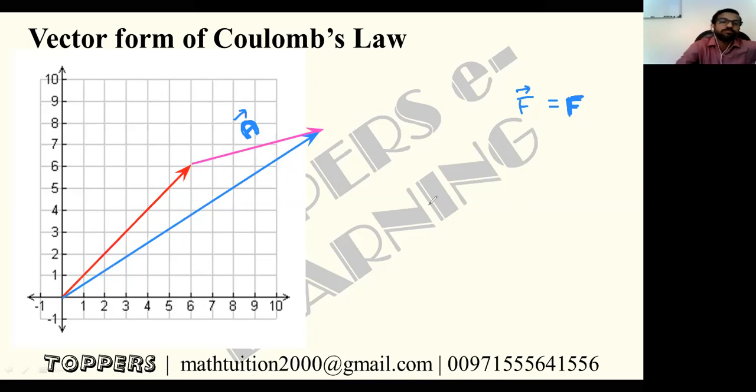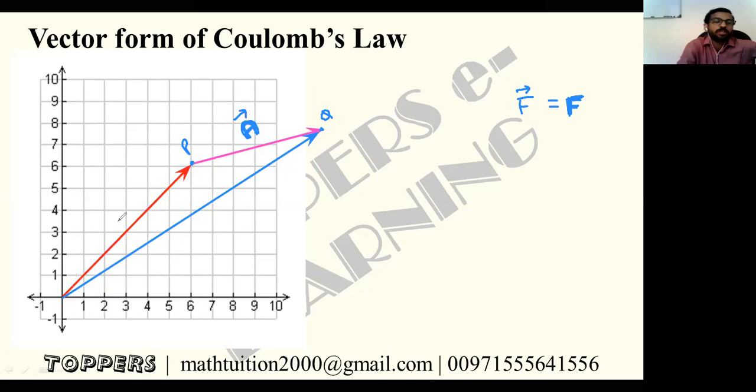Now, see, we have a point, and this is another point. Let this point be P and this point be Q. This point P has a position vector, that is this red vector.